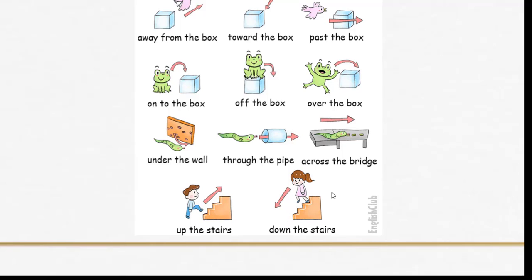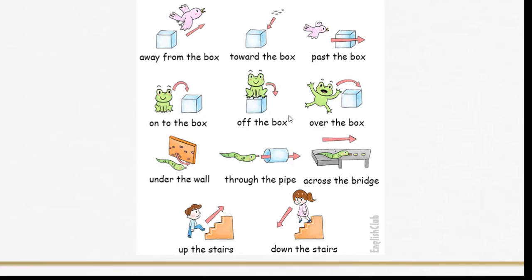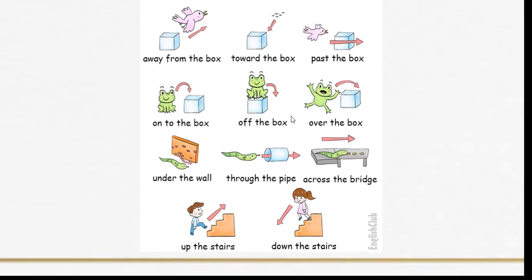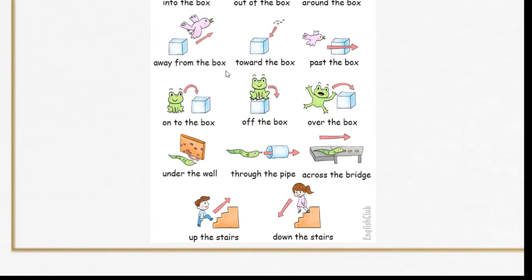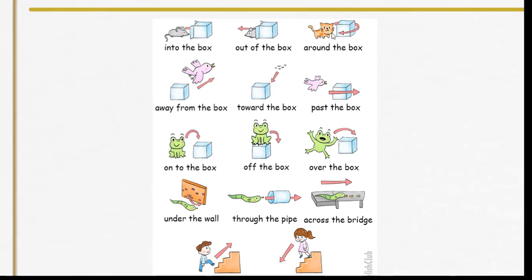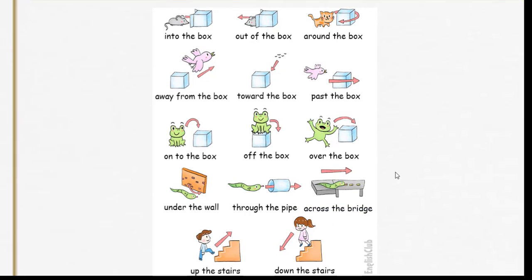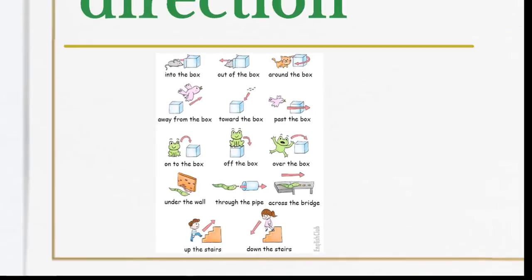Now, these are prepositions of movement, and as you see, we have this arrow here with all the examples that I showed you. This arrow indicates that there is action and movement and direction as well. So again, you can stop the video and examine these examples closely to understand the uses of these prepositions of movement.